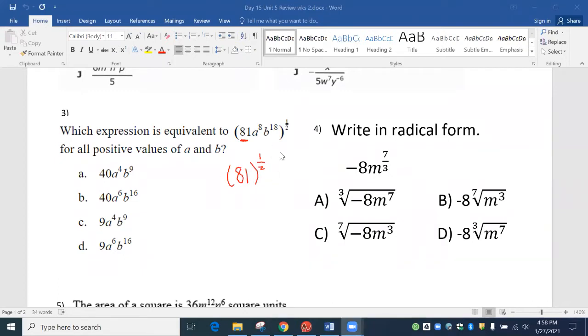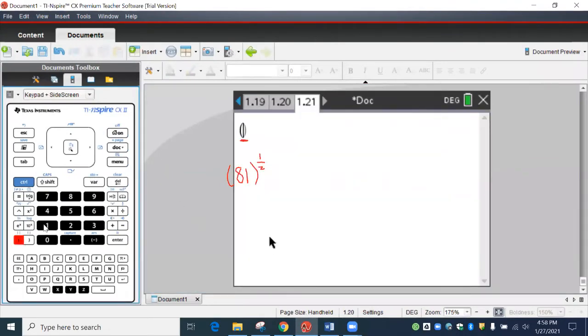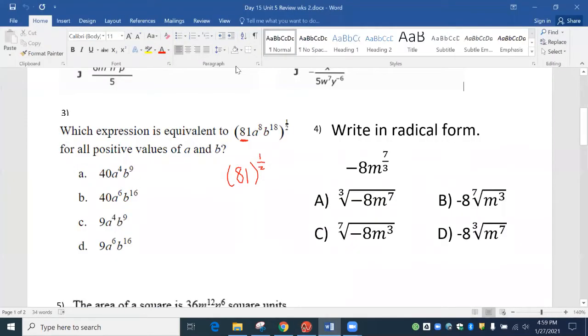Now we can type this in the calculator. So let's go to our calculator. And we're going to type in parentheses 81, and then we're going to hit our house top right here because it's going to let us do an exponent. Then I need that exponent to be a fraction, so control divide. Some kids try to do fraction first, and that doesn't work because it puts the whole 81 over the fraction. So exponent first and then fraction. Then we can go 1 over 2, hit enter, and we get 9. So we know that our answer has to have a 9, and we can eliminate the 2 that have 40s.